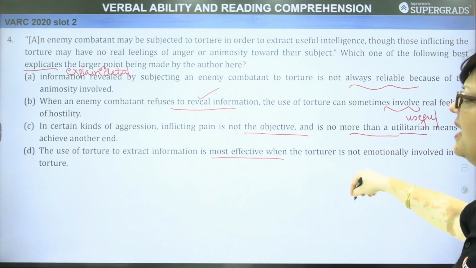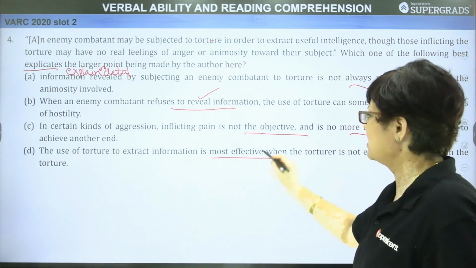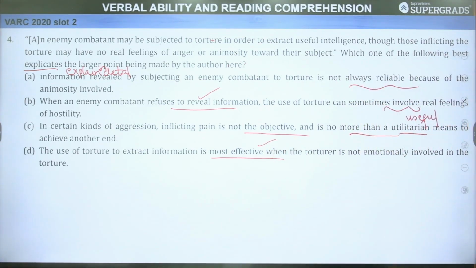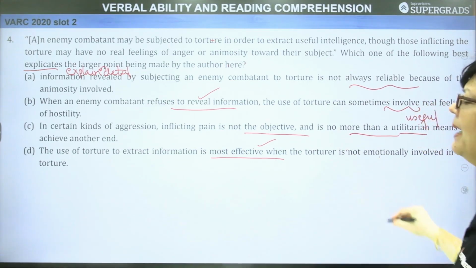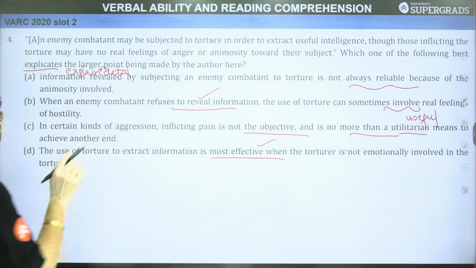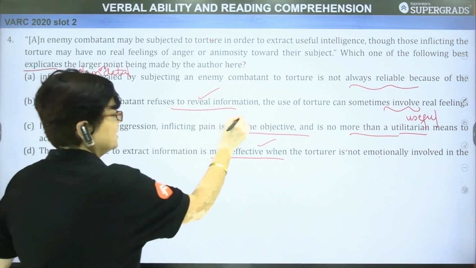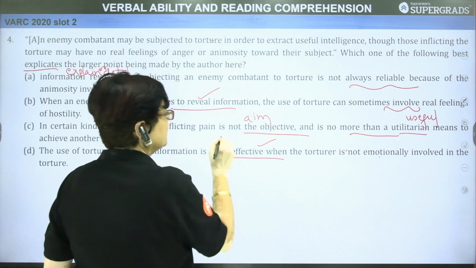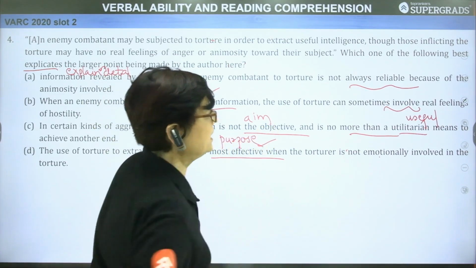Similar reasoning can be applied as we did for A and B. So again, this can be true, this may not be true, but we have the answer in option C, wherein it is clearly mentioned that inflicting pain is not the aim or the objective. It is neither the purpose nor the objective, but just a method.